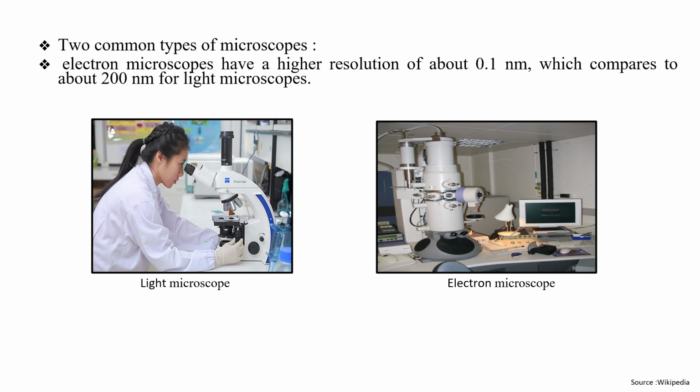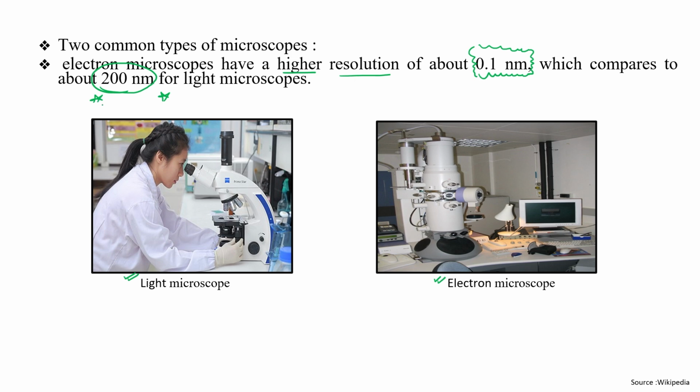Now let's compare the two types of microscopes which are present. One is the light microscope, another one is the electron microscope. A light microscope you can see in schools and colleges as well, while electron microscopes are normally present in research laboratories. The electron microscope has a high resolution of about 0.1 nanometer, compared to about 200 nanometer for the light microscope.